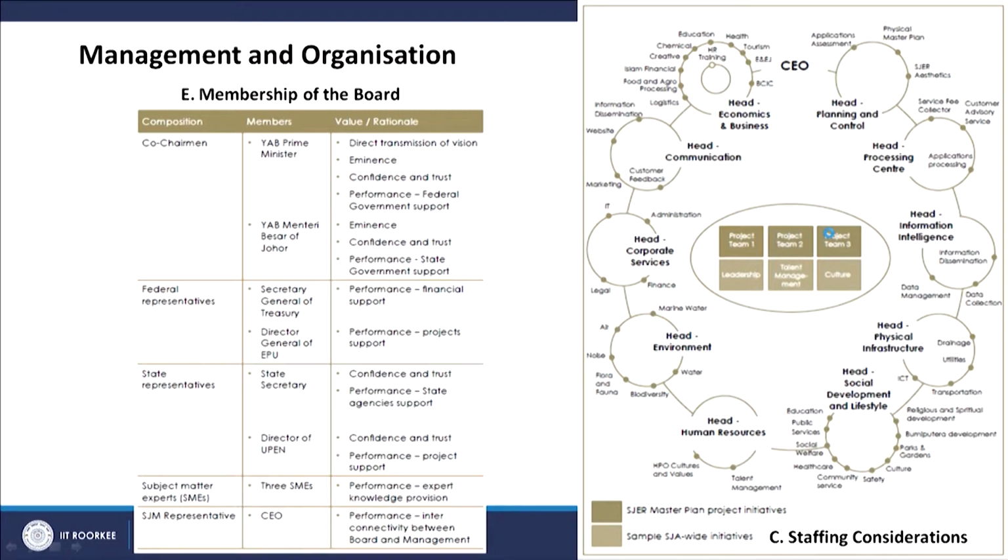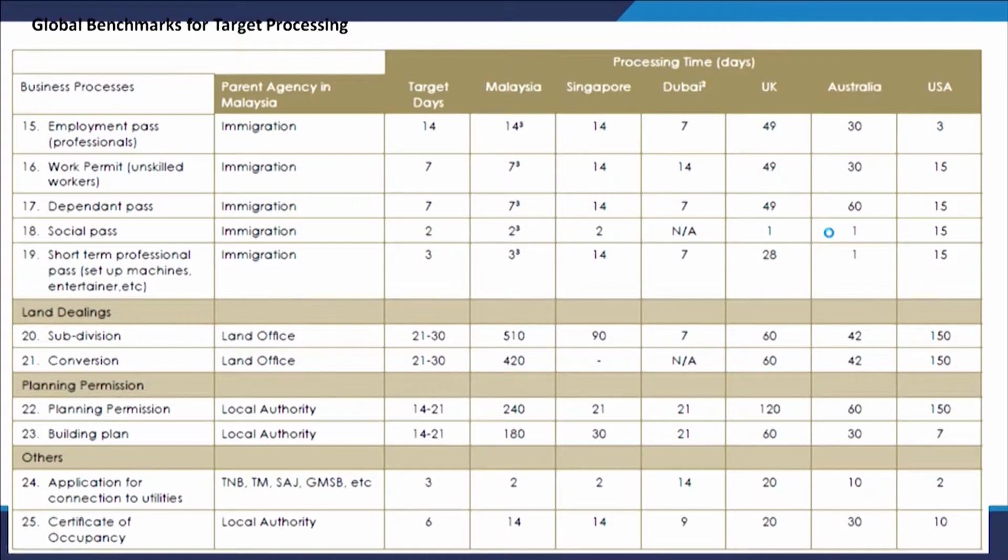You can see that their organization is also designed in a hierarchical manner, and at the same time they have a feedback mechanism and staffing considerations, so that every sector and section is connected with each other, and also connected with the governing authority of the organization. That is the important part of the organizational framework. I am not going into those details.